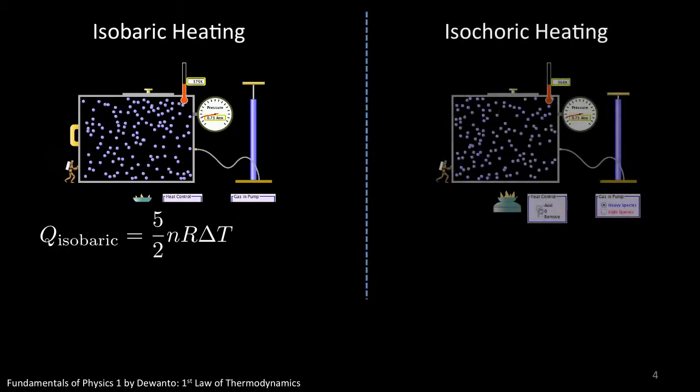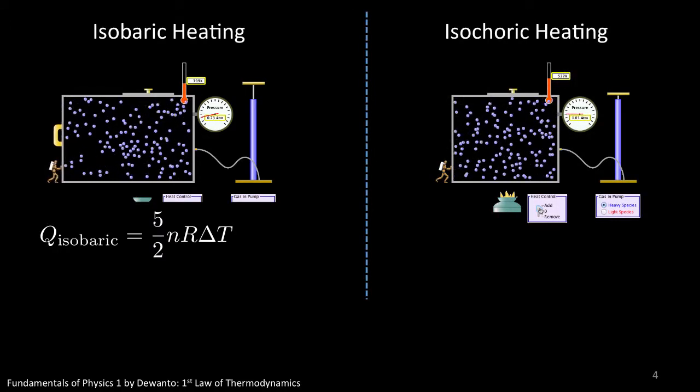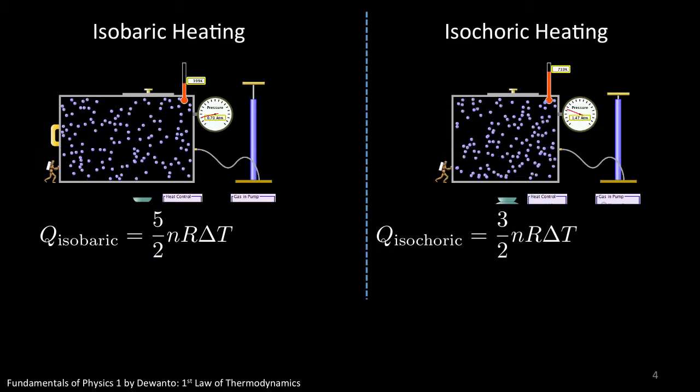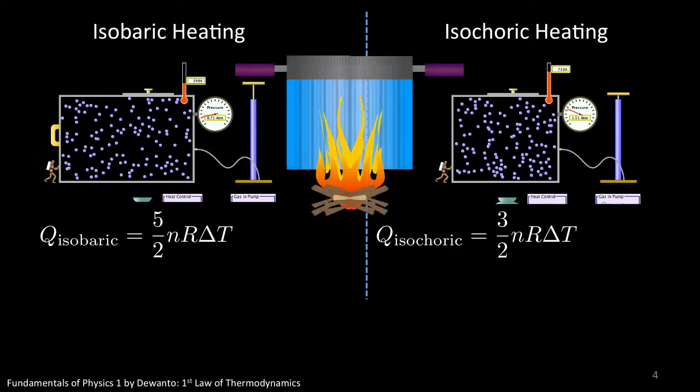Alternatively, we can heat the gas at constant volume. The amount of heat required to do so is computed in slide 3: 3/2 n R delta T. Now suppose you are cooking Maggi mee. To cook Maggi mee, you need to boil the water first. How do you speed up the boiling? Well, you can use a bigger fire for obvious reasons. But if you are very concerned about your gas bill, can you still speed up the boiling without resorting to a bigger fire? Well, you can.